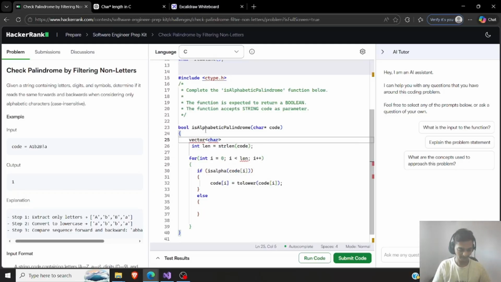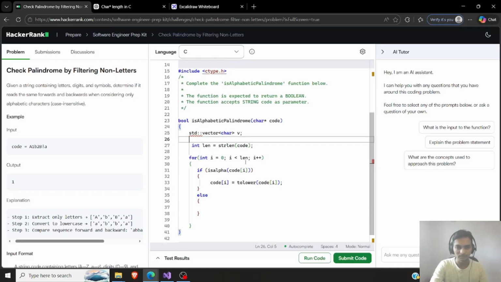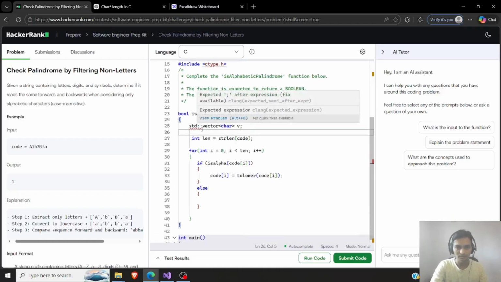So let's create a new vector. Hopefully I solve it. It's an easy example. I want to solve it as early as possible and not extend this video. So, will that be fine? I think so. So what's wrong here?